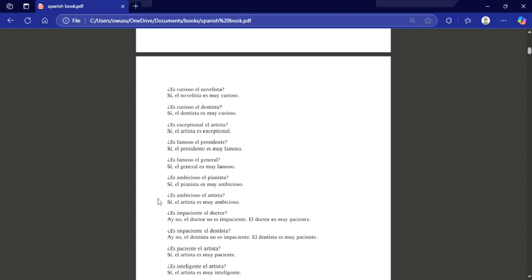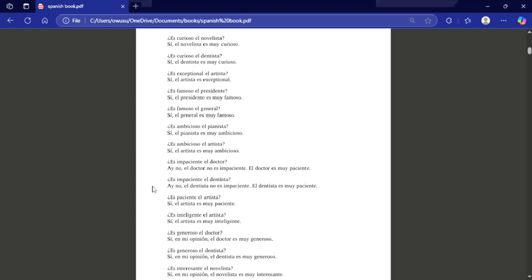¿Es ambicioso el artista? Is the artist ambitious? Sí, el artista es muy ambicioso. Yes, the artist is very ambitious. ¿Es impaciente el doctor? Is the doctor impatient? Ay, no, el doctor no es impaciente. El doctor es muy paciente. Oh no, the doctor is not impatient. The doctor is very patient.